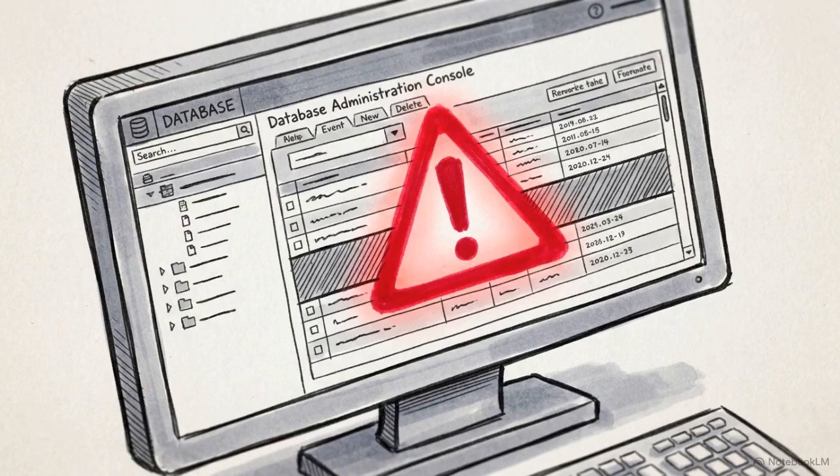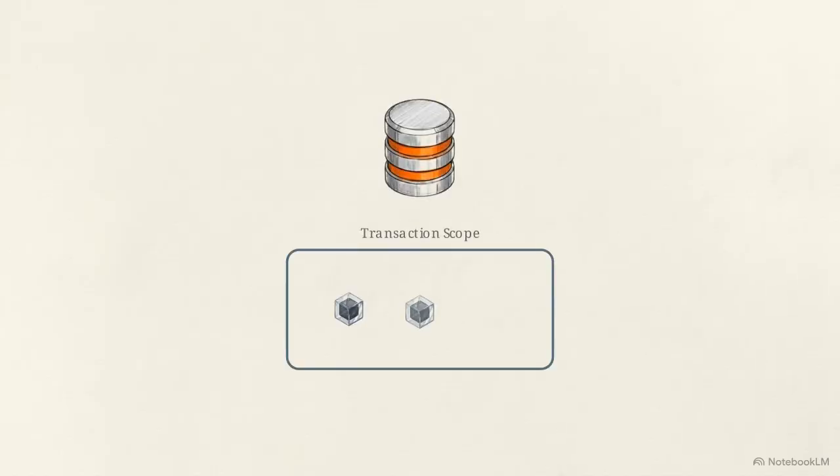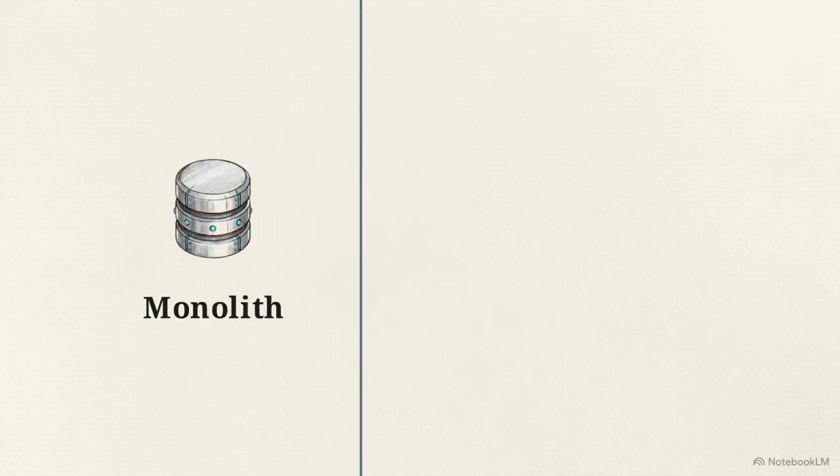If any step in that sequence fails, the system triggers a standard ACID database rollback, cleanly erasing the entire transaction at the database level, as if it never happened. This diagram illustrates what happens when we shift that architecture. On the left, our reliable monolith.